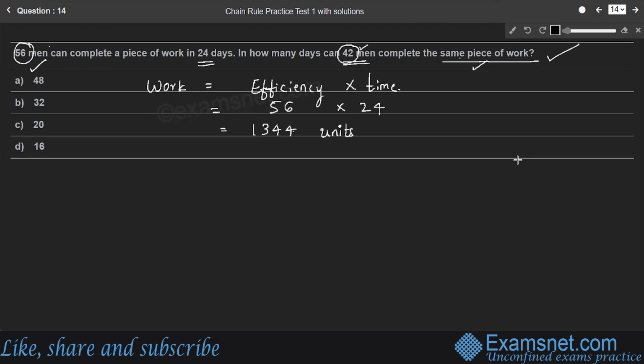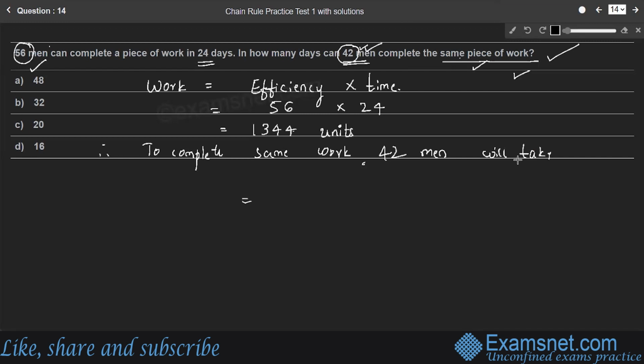To complete the same work, 42 men will take how many days?